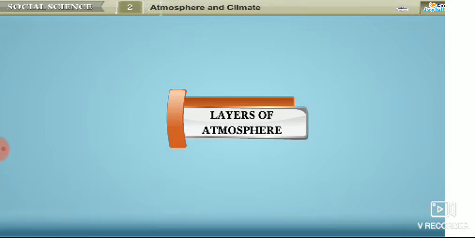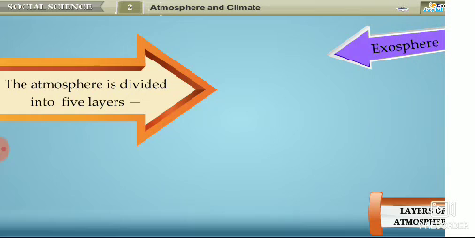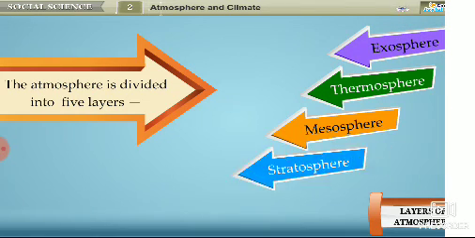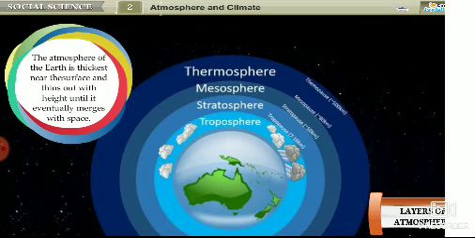Layers of atmosphere. The atmosphere is divided into 5 layers: the Exosphere, the Thermosphere, the Mesosphere, the Stratosphere, and the Troposphere. The atmosphere of the Earth is thickest near the surface and thins out with height until it eventually merges with space.